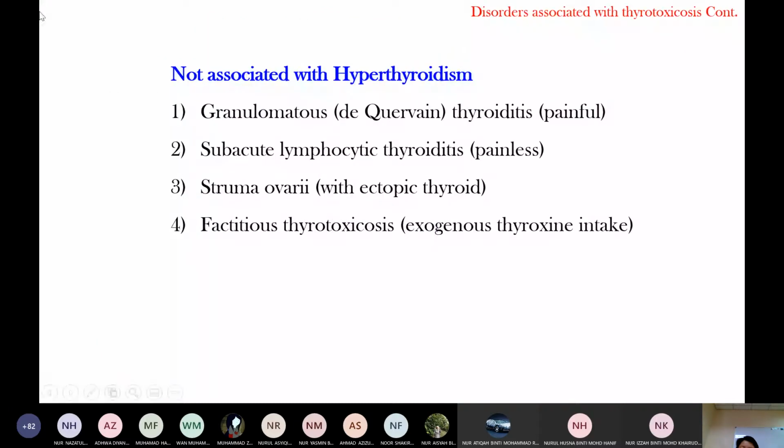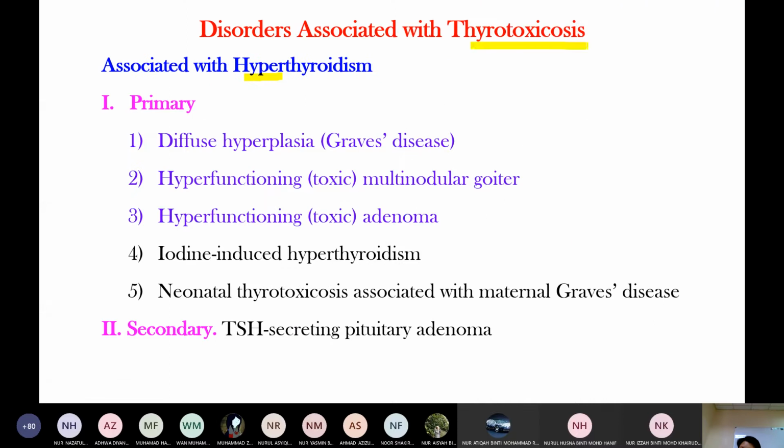Not associated with hyperthyroidism means the thyroid gland is not the source. The easiest to say is factitious thyrotoxicosis: you take a thyroxine drug, so in the blood there is a high thyroid hormone level. This is exogenous, meaning it is not produced from the gland; you take it from outside. But in the blood there is a high thyroid hormone level, and when thyroid hormone level increases, it leads to thyrotoxicosis.